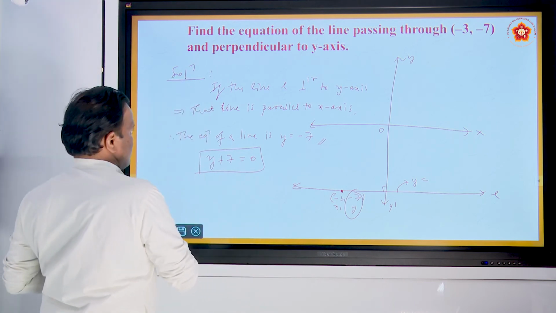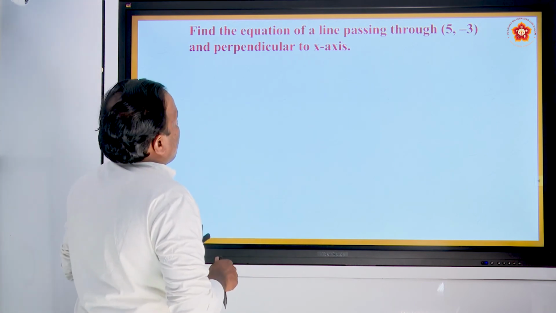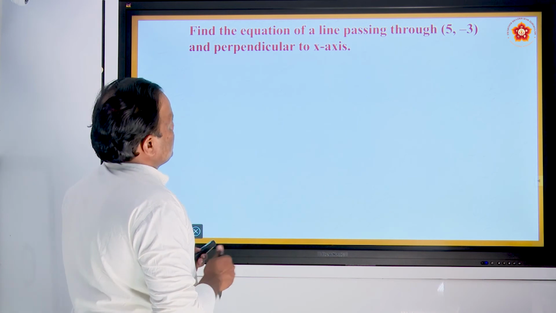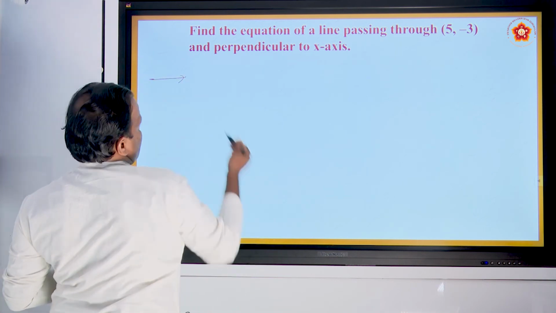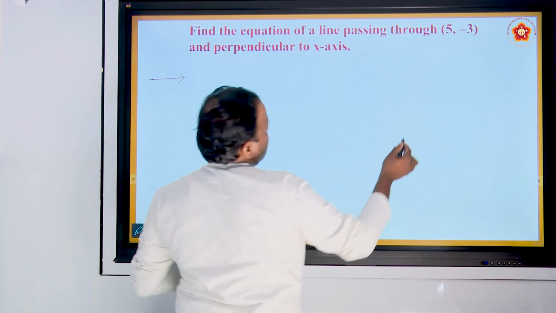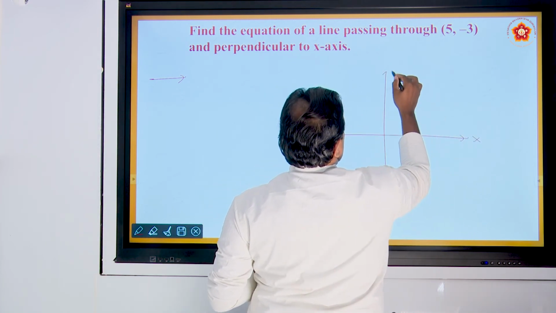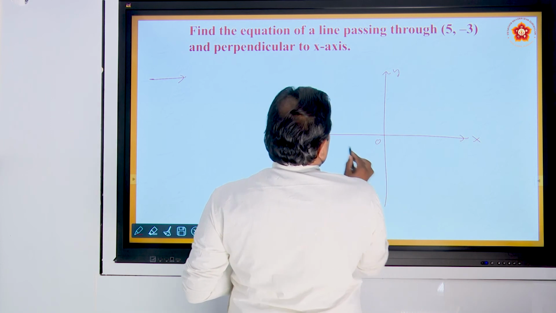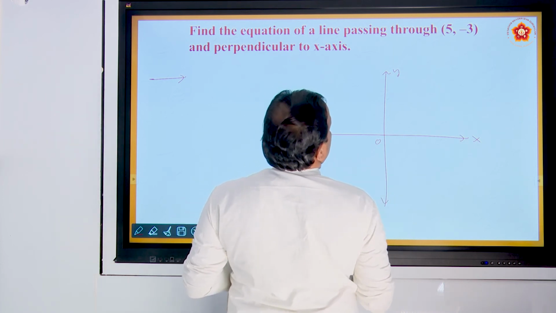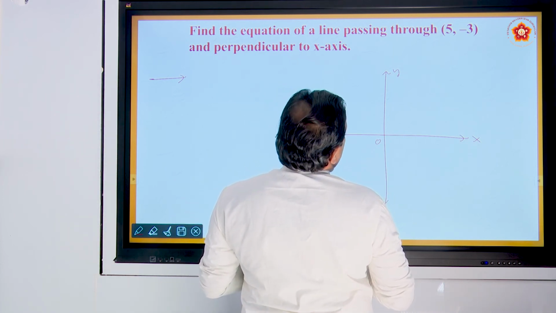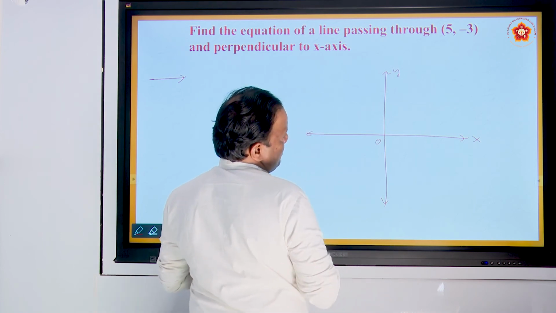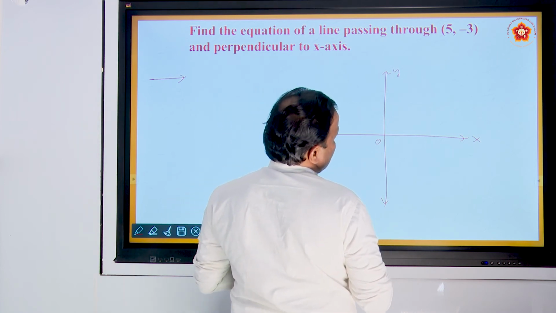Okay, let's start. Next one is find the equation of line passing through 5 comma minus 3, with x-axis, y-axis and O as the origin. 5 comma minus 3, which quadrant? X is positive, y is negative.